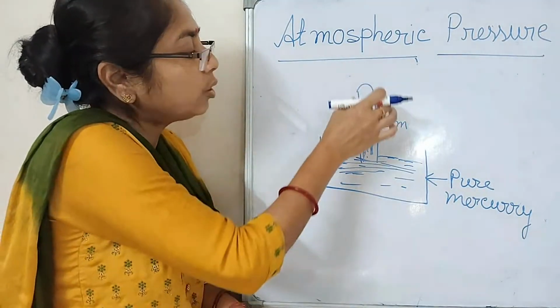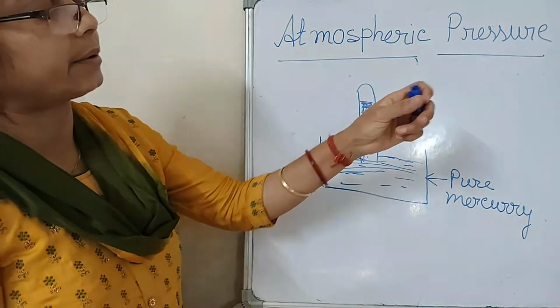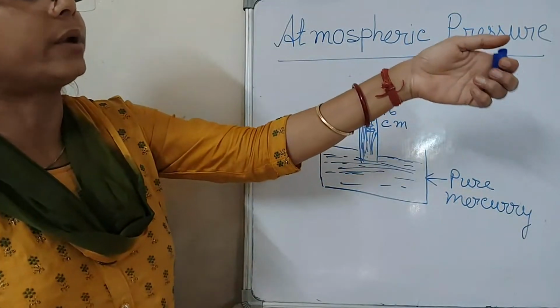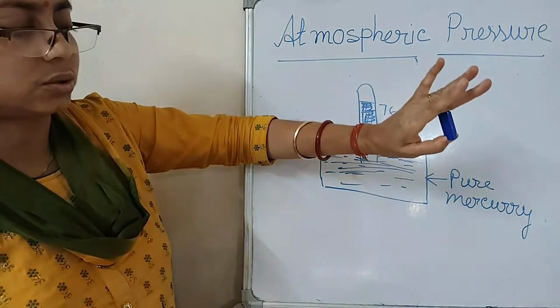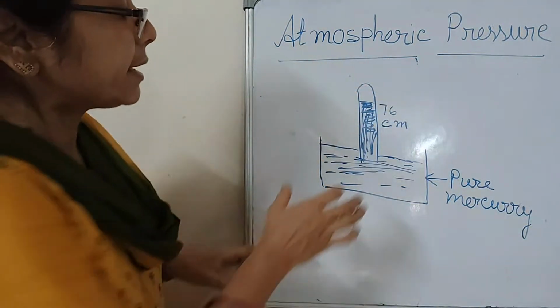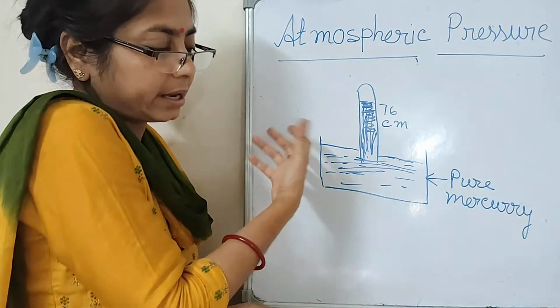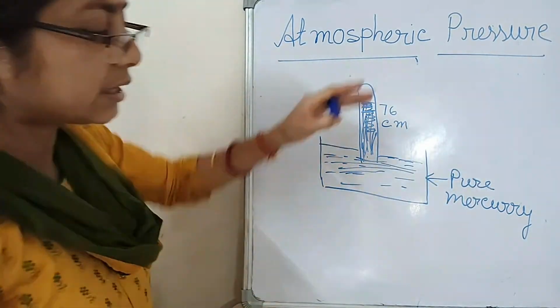We fill it full of mercury and close the opening with a thumb. And then I invert it into a pot which is full of pure mercury and just invert it.